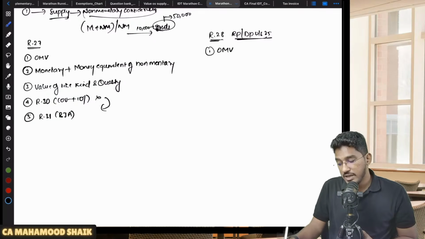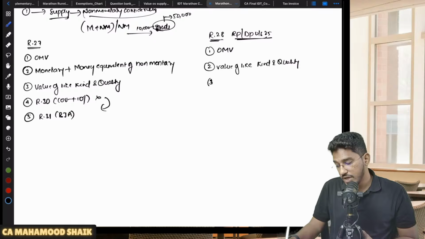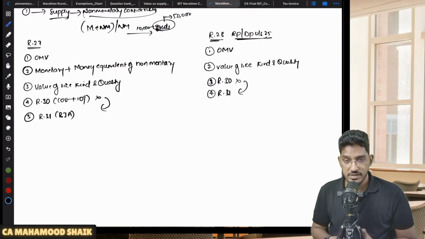In case open market value is not available, there is no second point here. Directly they said, in case open market value is not available, value of like kind and quality. Value of like kind and quality you have to consider. Sir, if value of like kind and quality is also not available, then you come to rule number 30, cost plus 10%. Sir, if cost also I am unable to determine, come to rule 31, best judgment assessment. Here also, in case of supply of services, you can skip rule number 30 and come to rule number 31 directly.